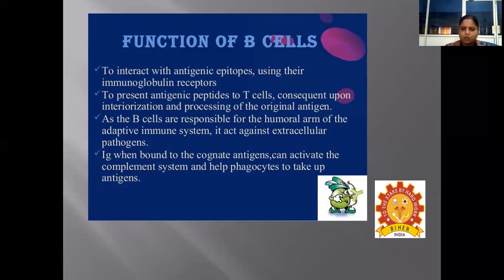And these B cells are also responsible for the humoral arm of the adaptive immune system, which is going to act against many intracellular pathogens as well as extracellular pathogens. The immunoglobulin, once bound to the cognate antigens, can activate the whole complement system and help the phagocytes to take up the antigen.